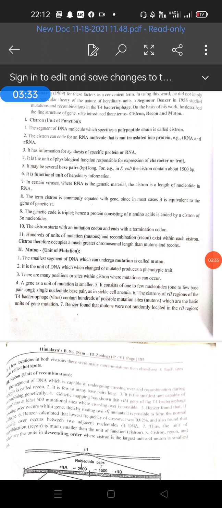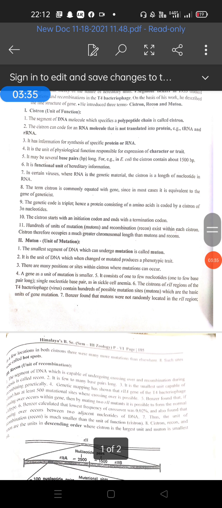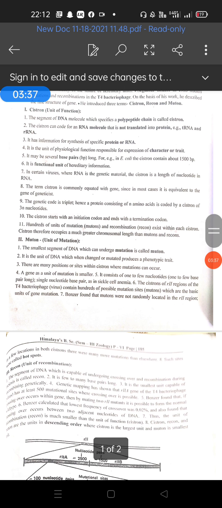It is the functional unit of hereditary information. In certain viruses where RNA is the genetic material, the length of the cistron in nucleotides of RNA is long. The term cistron is commonly equated with gene, since in most cases it is equivalent to the gene. The genetic code is a triplet, a combination of any three nitrogen bases, and each amino acid of a protein is coded by a cistron of three nucleotides.